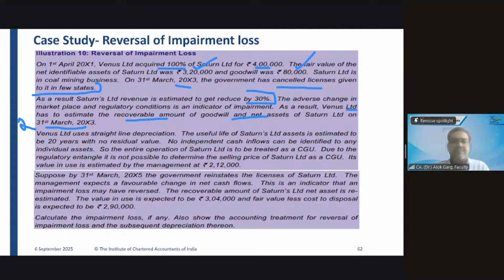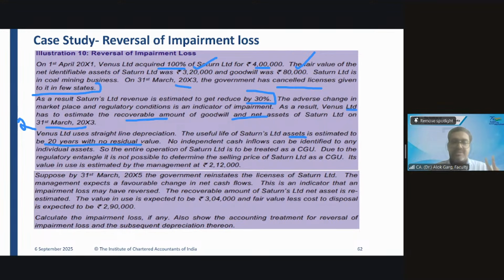So after 2 years, the asset value is not 3,20,000 only; there will be depreciation. That is why the 20-year life is given. The useful life of the Saturn Limited asset is estimated to be 20 years with no residual value. On 320, you divide by 20. The per annum depreciation is 16,000.